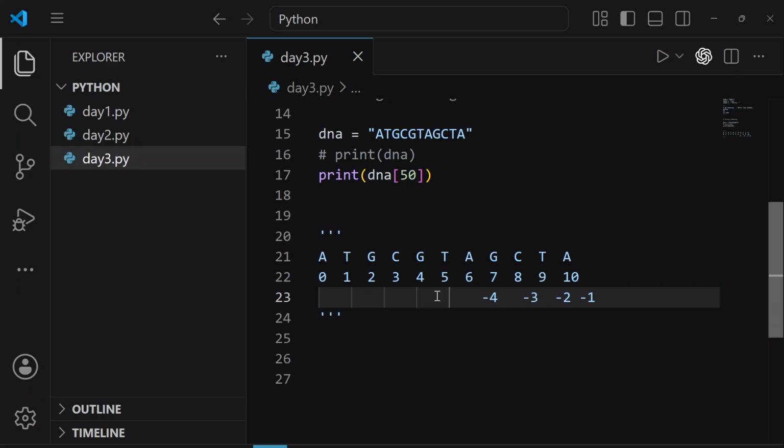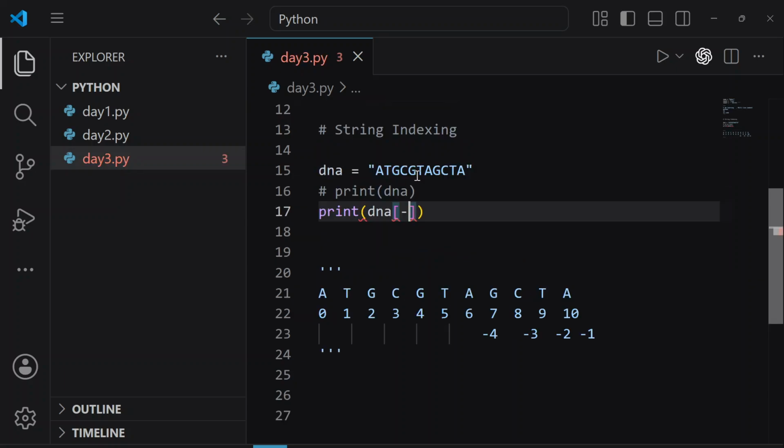So the negative indexing goes like this. If I write -1, what are we trying to access? We are trying to access the last character of this string.